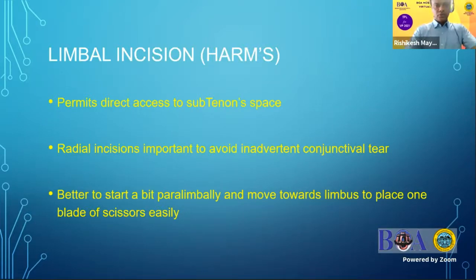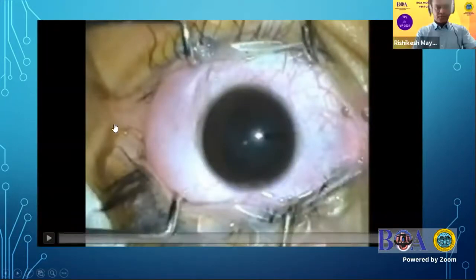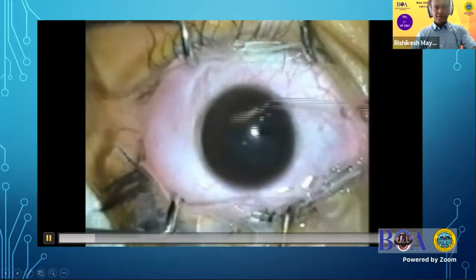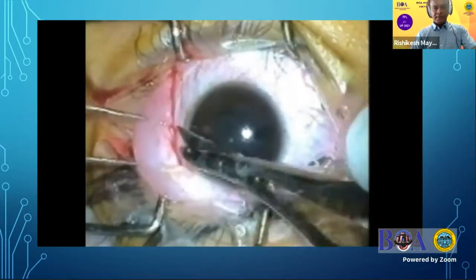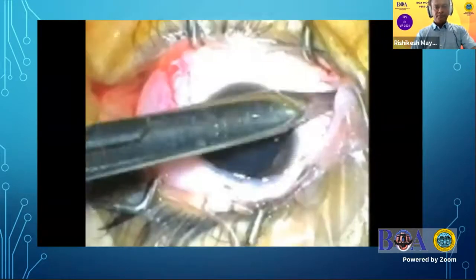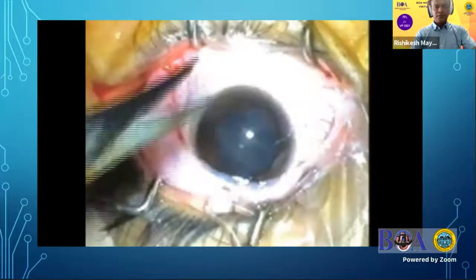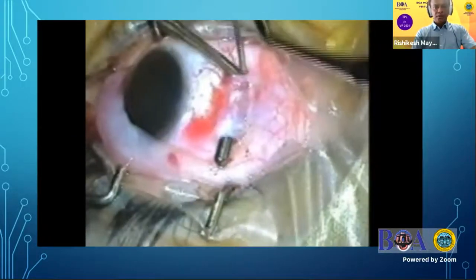Okay. So then I will just share a small video. This is actually an older video because I don't tend to use the limbal incision nowadays. Basically, we have to do the first incision paralimbally so that one blade of the scissor can pass underneath the subtenon space, and then you do radial cuts to it, followed by hooking the muscle.